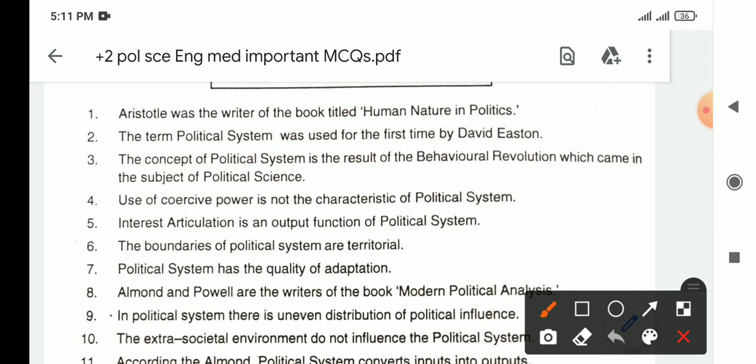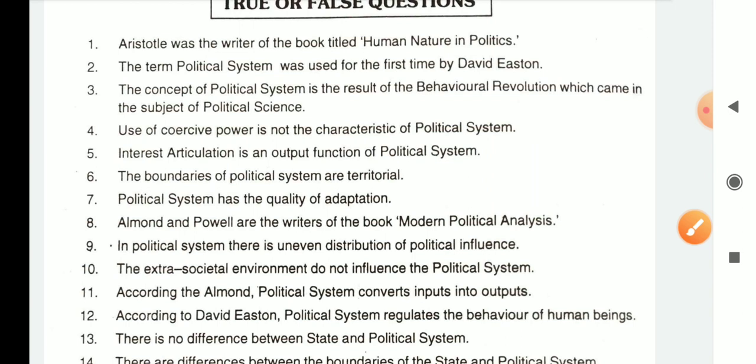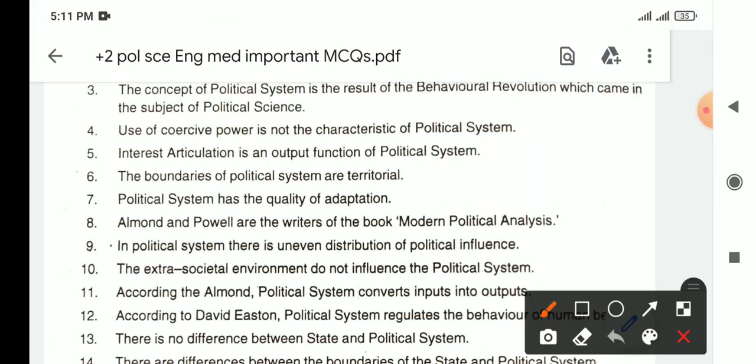And the fourth question is, use of coercive power is not a characteristic of political system. It is false. It is a characteristic of political system. Next is, interest articulation is an output function of political system. No, interest articulation is an input function of political system.